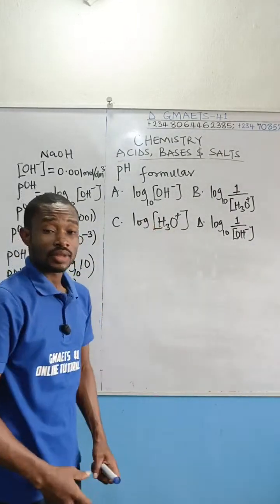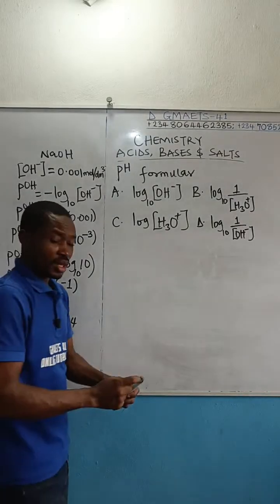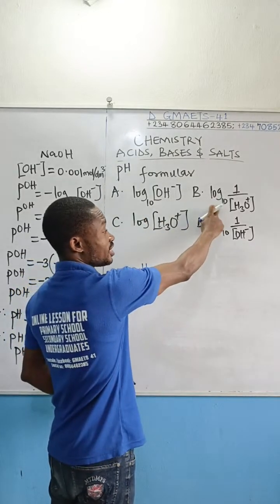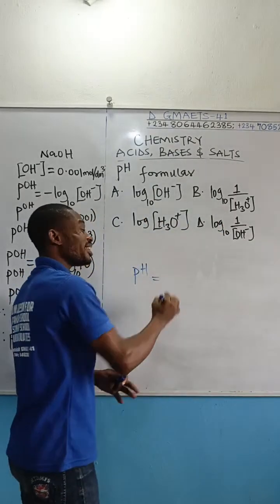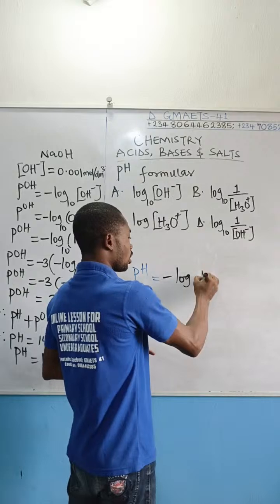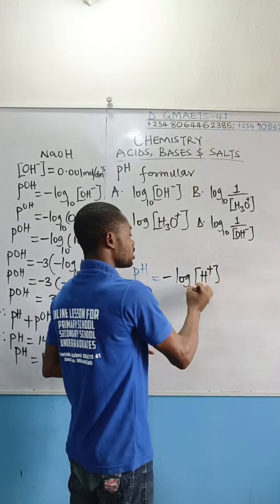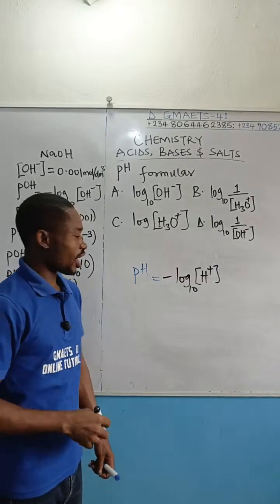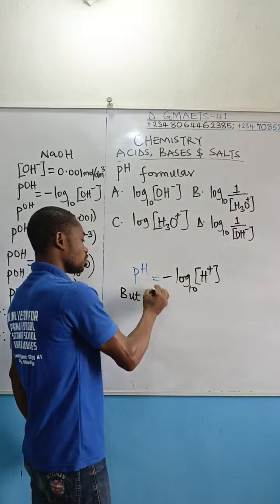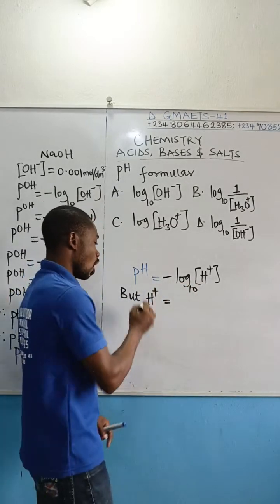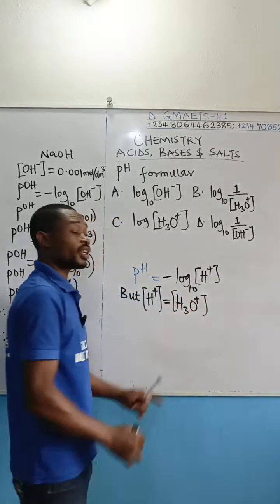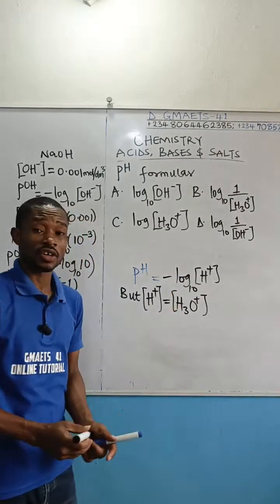So the pH formula, okay, I've wiped it from the board here, but take notes. The answer to this, from what I'm saying, is option B. But let's find out. By definition, pH is equal to negative log of hydrogen ion concentration base 10. Now, in this live class, I had stated that your hydrogen ion concentration can still be written as hydroxonium ion, based on Brønsted-Lowry's definition of acid and base.